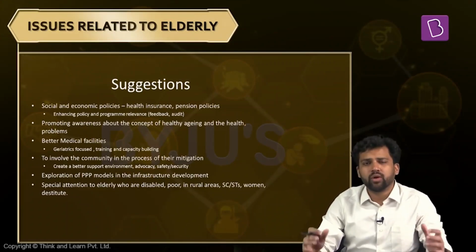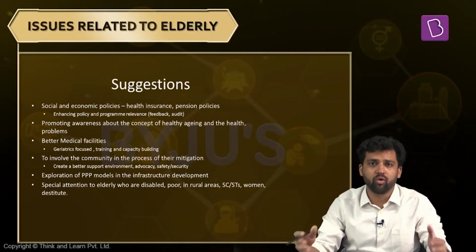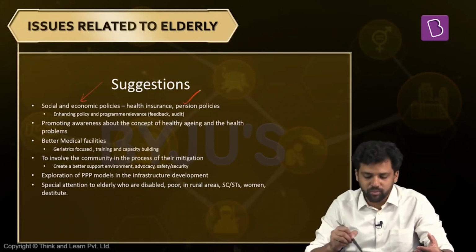We saw that the old age dependency ratio is going to increase with time. That means the elderly proportion of the population will increase while the tax base, who contribute to the income, to taxes, to the social security mechanism, is not increasing as much. So how do we address this? One way is we should have specific socio-economic policies to address that. What sort of policies? We need to promote pension policies, we need to promote health insurance policies.